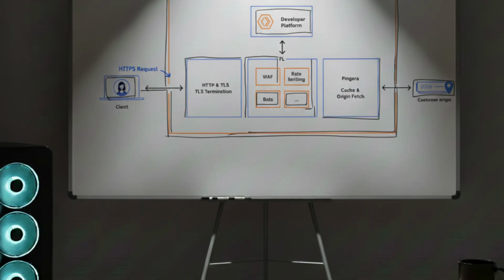When a user sends a request to an origin server using the Cloudflare system, Cloudflare performs HTTP or TLS termination. This happens for two reasons. One is that setting up a new TLS connection takes a lot of time due to the multiple round trips involved, whereas Cloudflare already has a connection open with the server, so it can be reused and thus the client will be served faster. And second is that as all the requests to the server go through Cloudflare, servers are more secure.